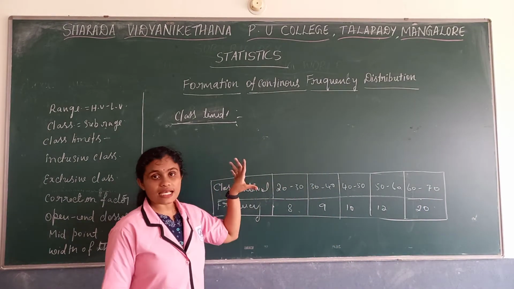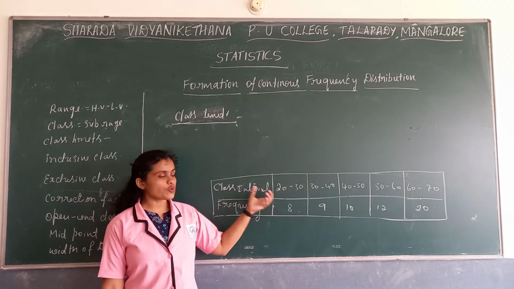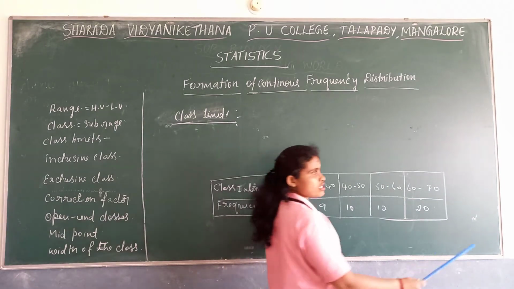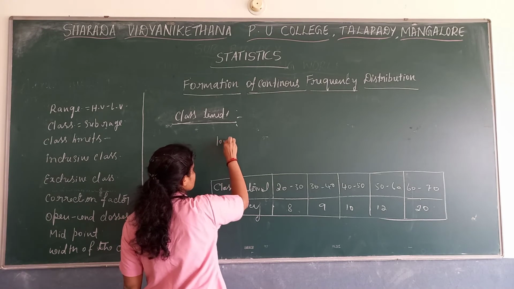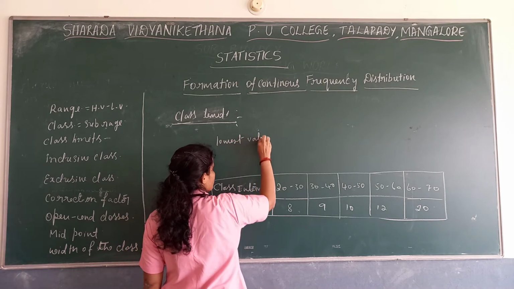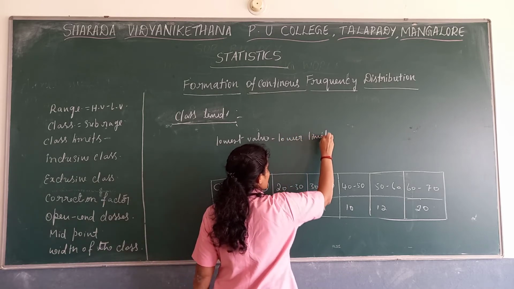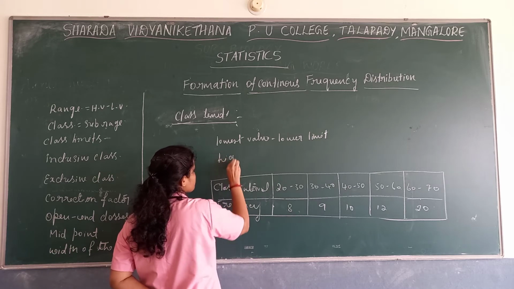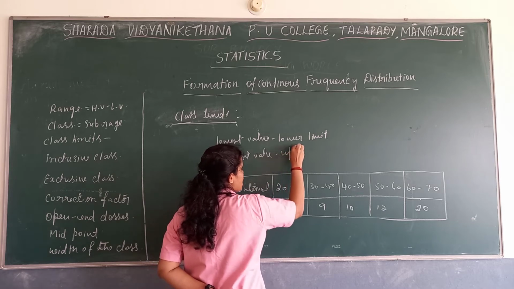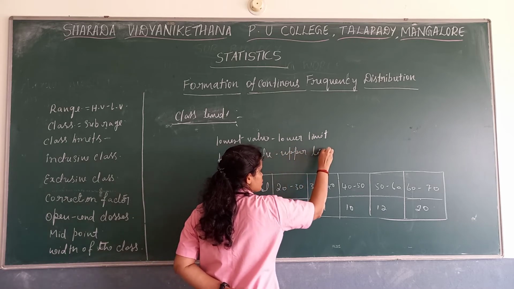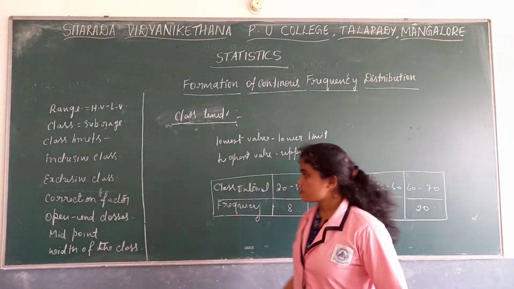So this is about class limits. Class limits are the highest and lowest values which we have taken to define the boundaries of a frequency distribution. You have to remember: the lowest value is the lower limit, and the highest value is the upper limit.